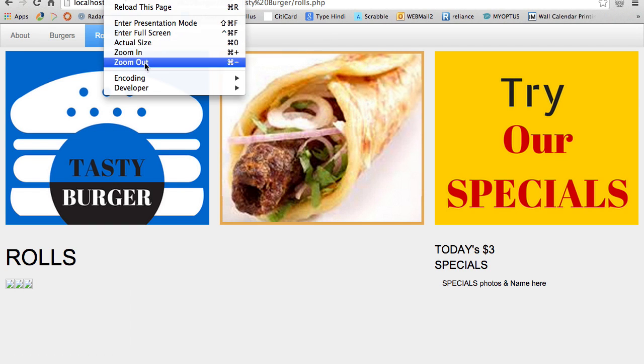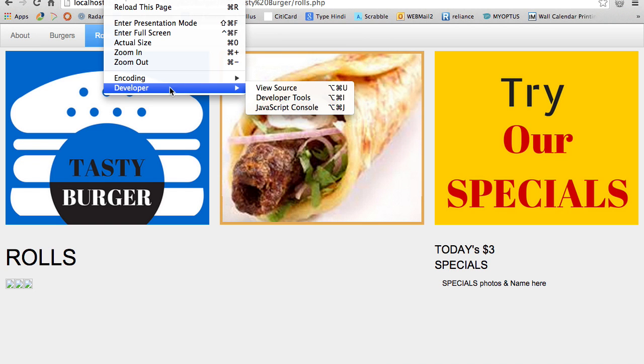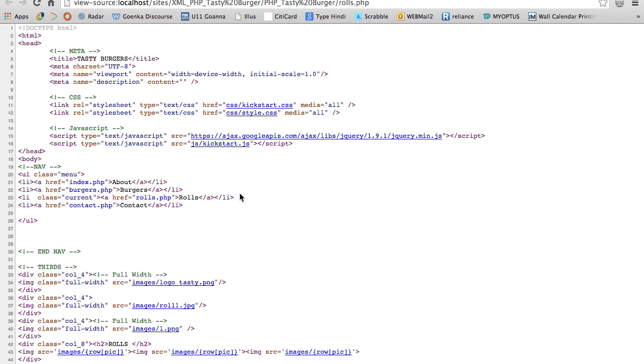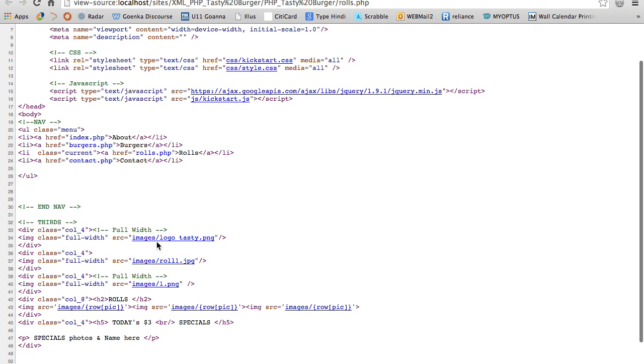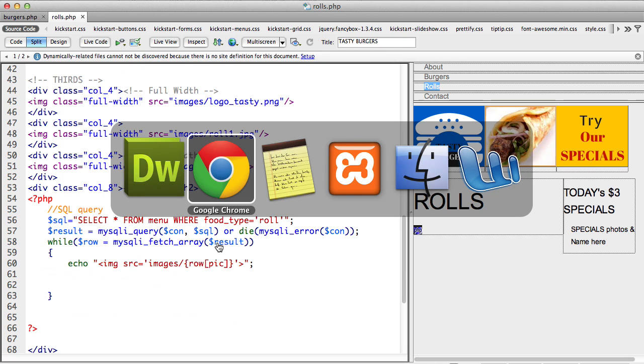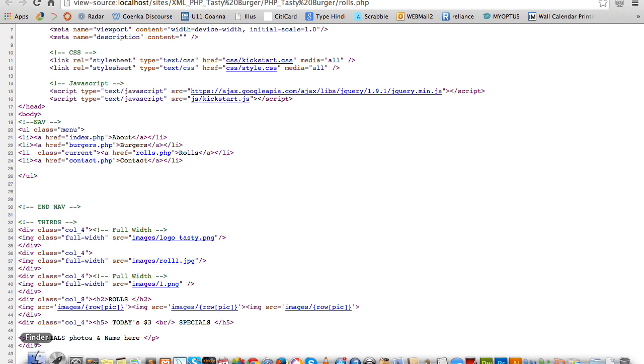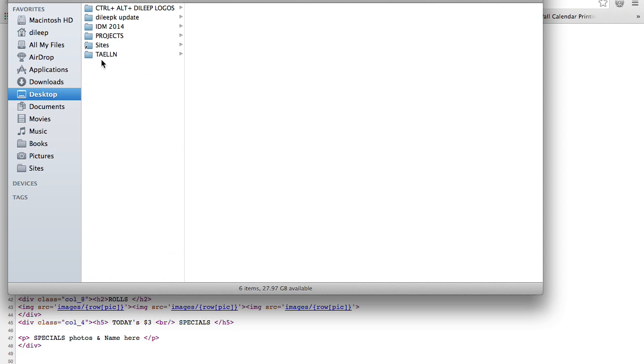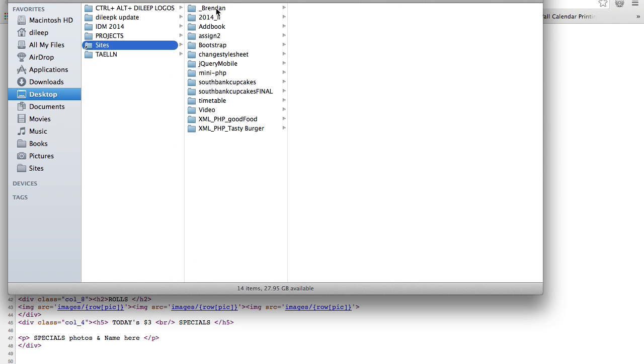View, what has it given me? It has given me logo underscore tasty.png, role1.jpg and 1.png. Is that what I have? Logo tasty role 1 and 1. Okay, let's go and see. I just have to make sure my database and my data are actually similar and consistent.